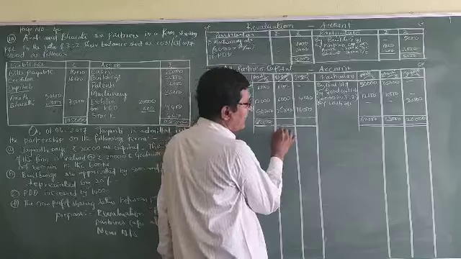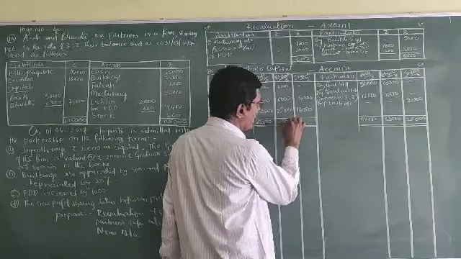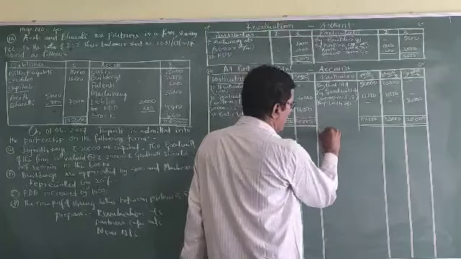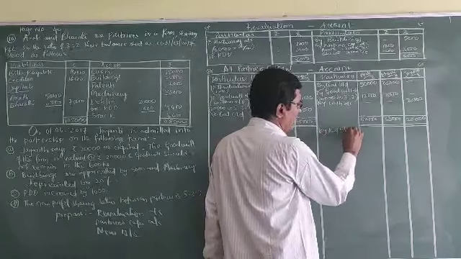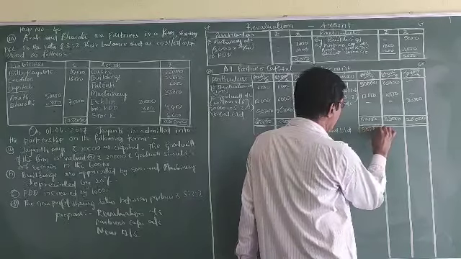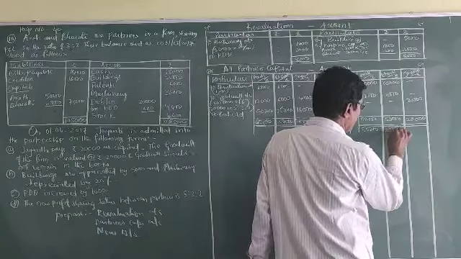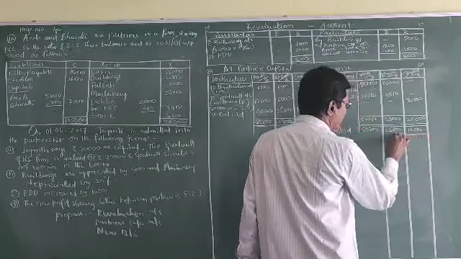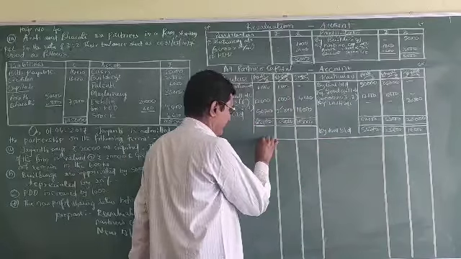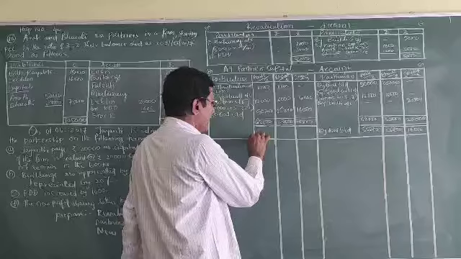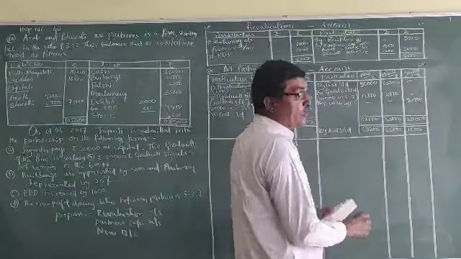By balance brought down 50,200, 25,800, 16,000. This is the new capitals for the new balance sheet.